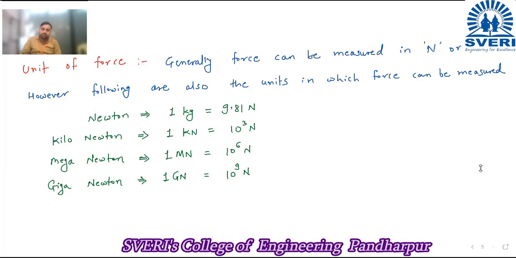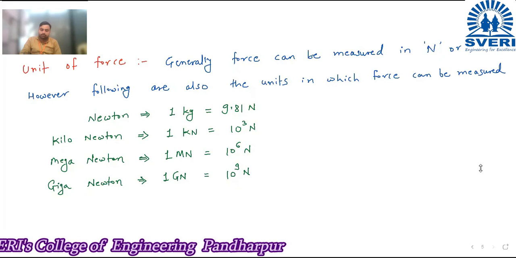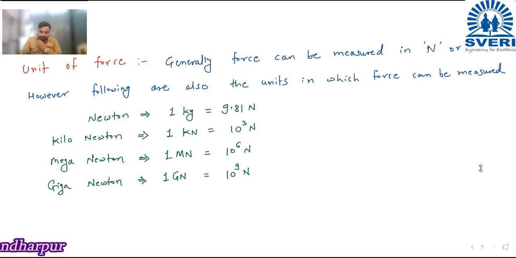So 41, 42, yes, sir. 43, present, sir. 43, yesterday you were absent. Yes, sir.